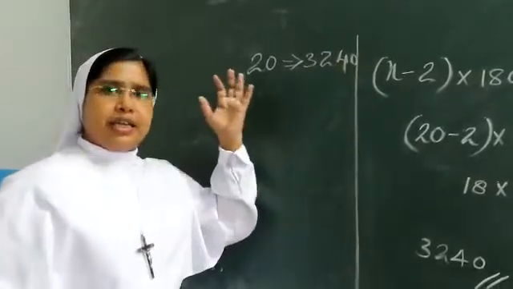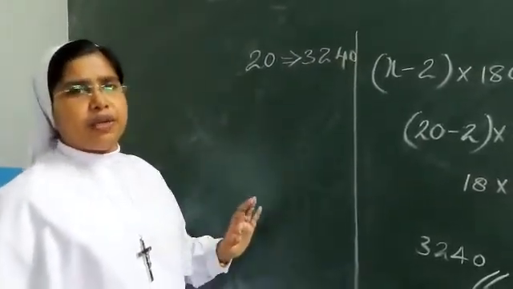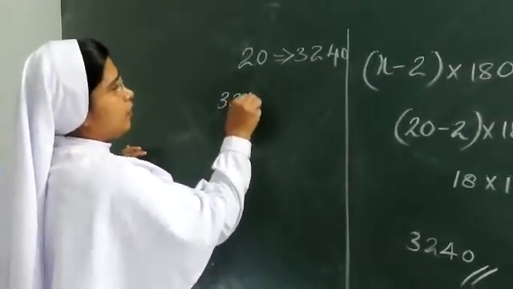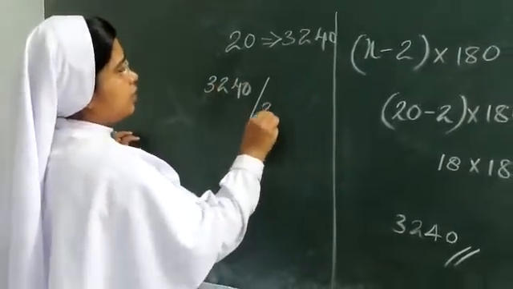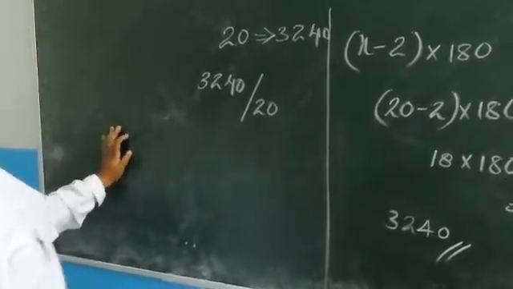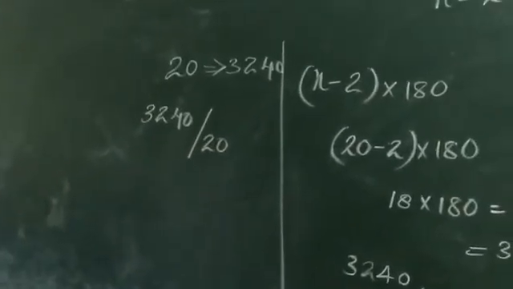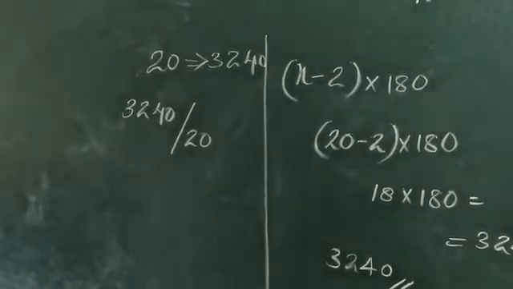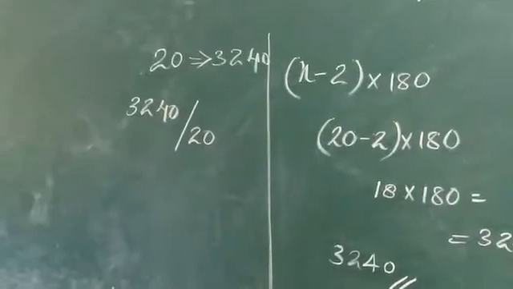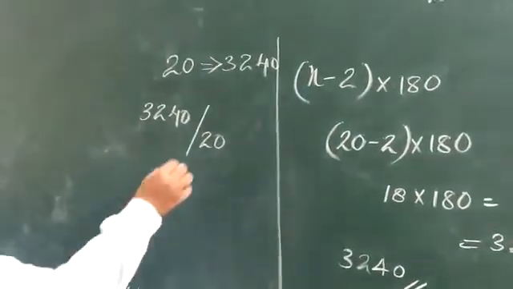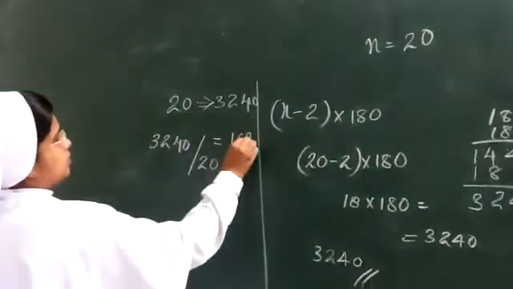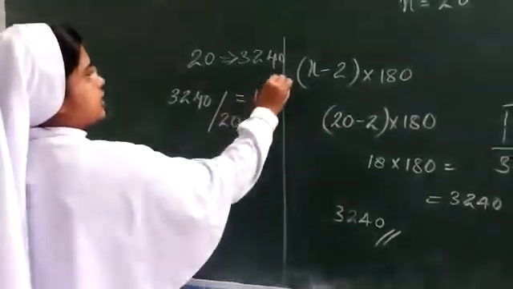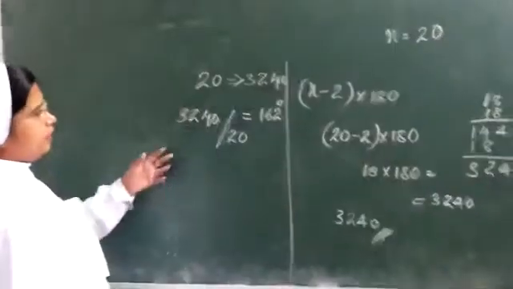And it is said that all angles are equal. Then how will you find out each of the angles? 3,240 divided by 20. Okay, how will you find out? 3,240 divided by 20. What will be the answer? The answer is 162. What is the unit? Each of the angles will be 162 degrees each. Okay, you can divide and see.